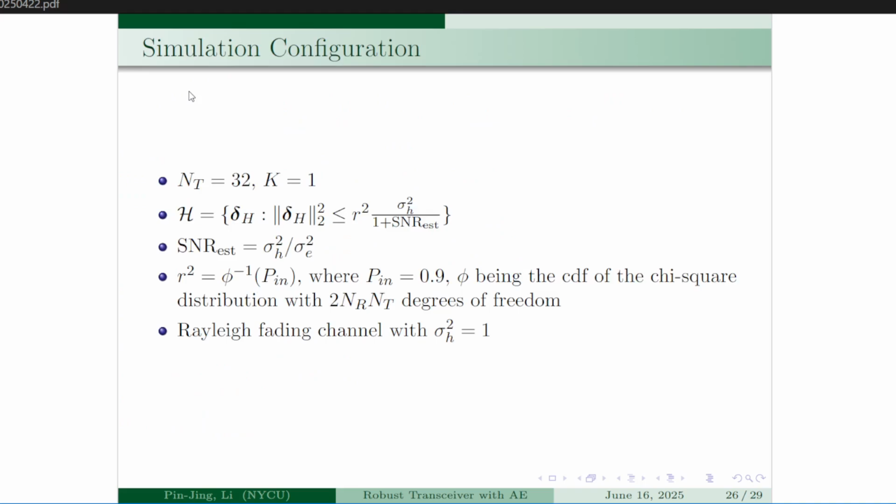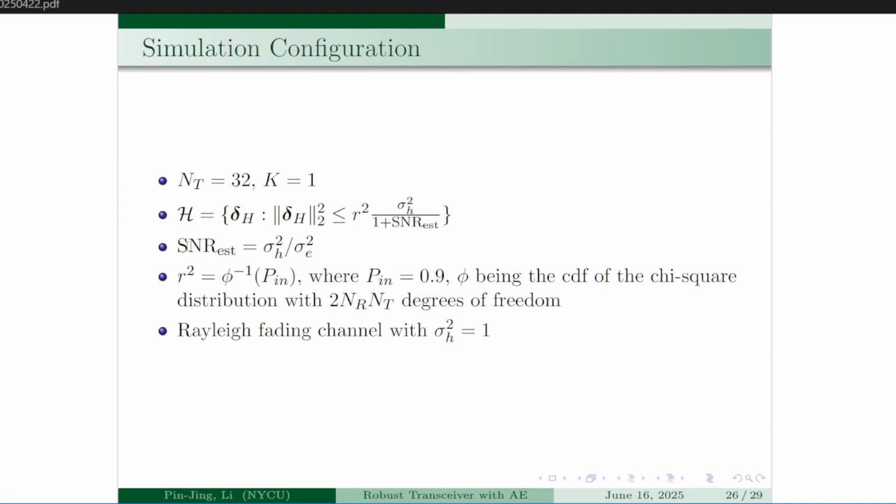So for simulation, we run a simple case where we have only one user and 32 transmit antennas here. And for the ellipsoid constraint, because we are using an IID Rayleigh fading channel, in here we just assume it to have an MMSE variance with the confidence level R squared, which was calculated by the inverse of the chi-square.